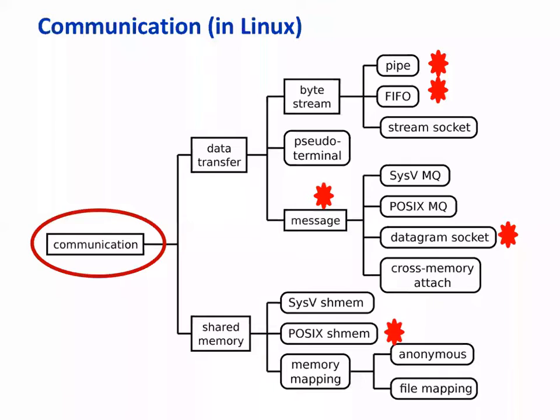Now, each process has an address space, and it wants to communicate with another process with a different address space. How can they do it? That's a very good question. We'll come to that. Just hold on. Okay, all right. So these are the primitives